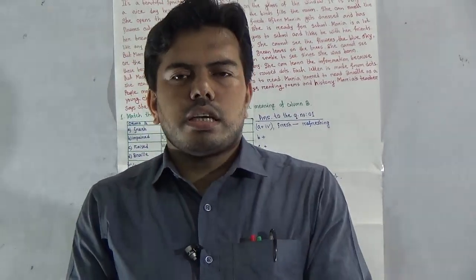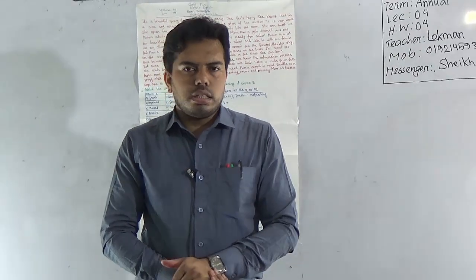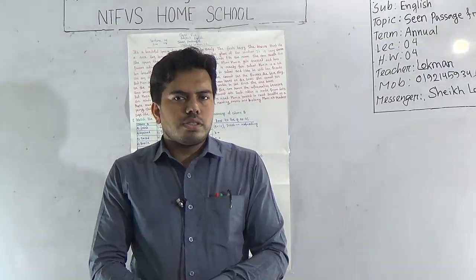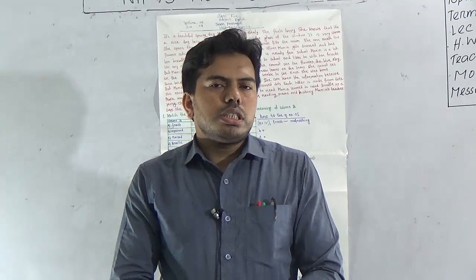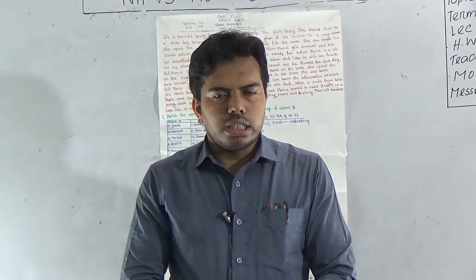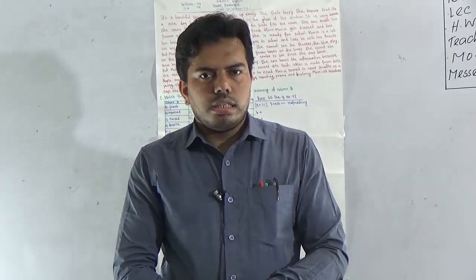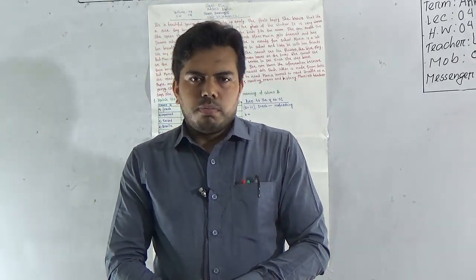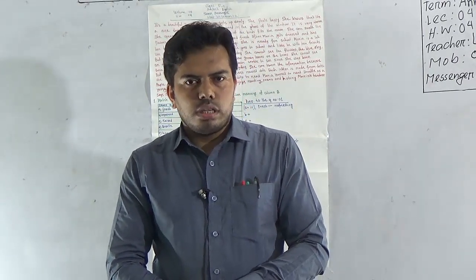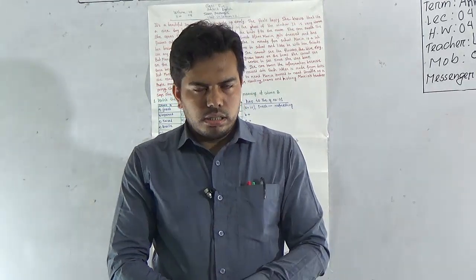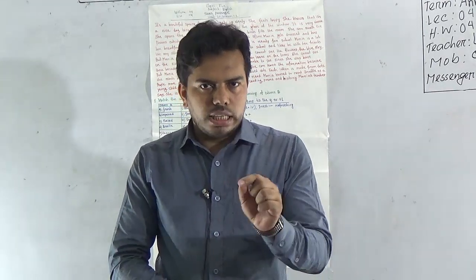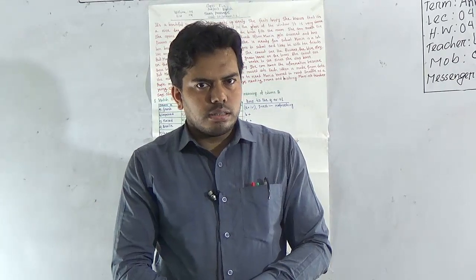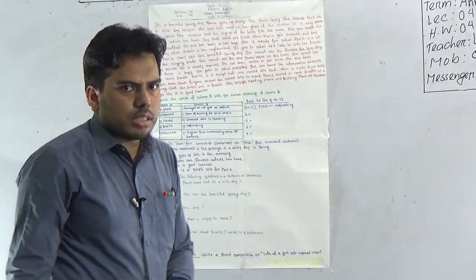In this lesson, it has been discussed about a girl whose name is Maria. Maria is a girl who cannot see the beautiful world because she is a visually impaired child. But she goes to school regularly. She is a good learner. She can learn everything from Braille. So let's see what's going on in our today's discussion.